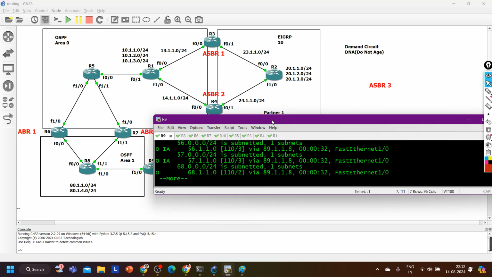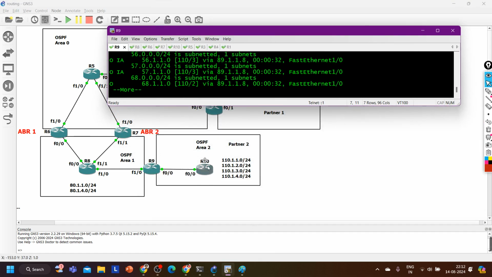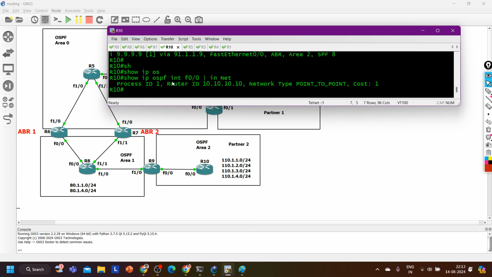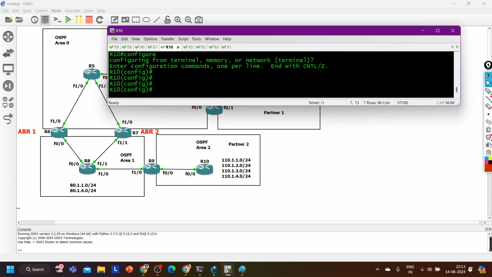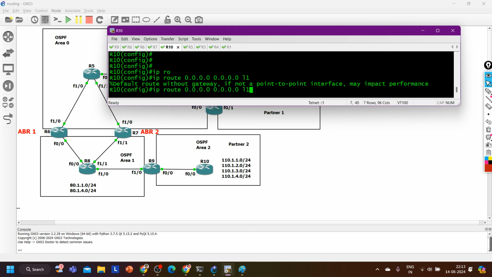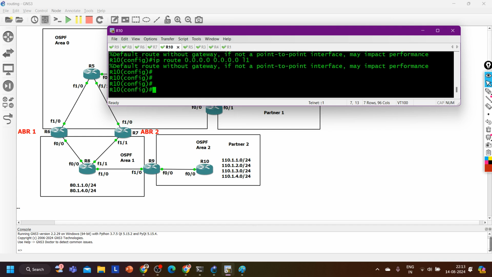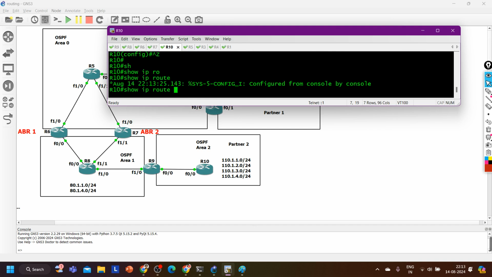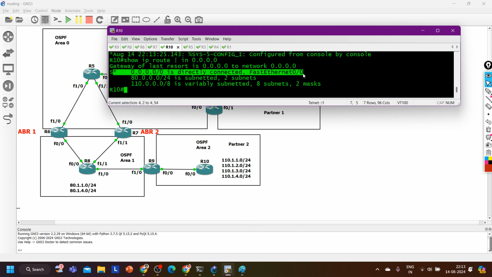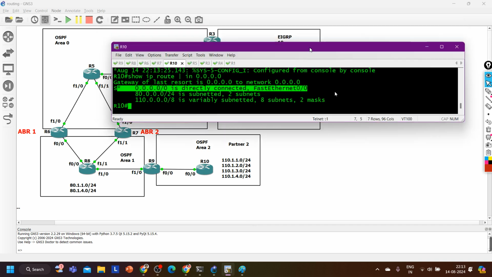Let's say router 10 is connected with internet. So on router 10 you are going to create one default route: ip route 0.0.0.0 0.0.0.0 and exit interface is loopback 1. We cannot configure loopback 1 as exit interface, so say f0/0. Even it's working on loopback as well. So ip route 0.0.0.0. Now you can see it has installed the default route in the routing table.